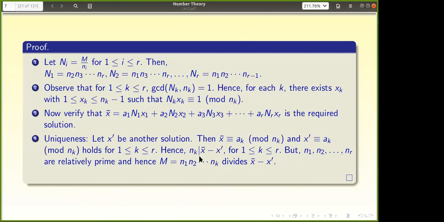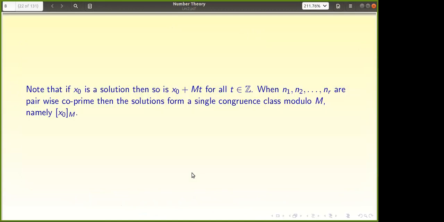I proved that nk divides x bar minus x dash. So now it is only one congruence, and this can't be obtained from one congruence. But n1, n2 are relatively prime, so their product also divides this. So we are done.